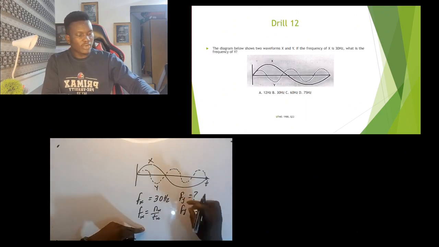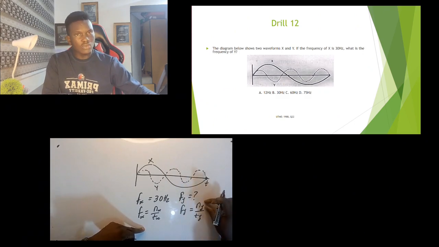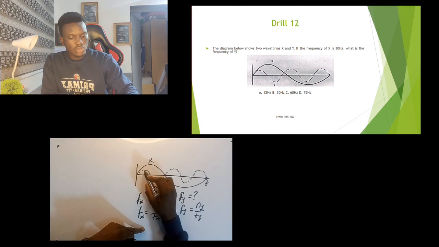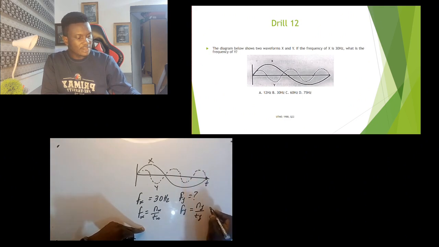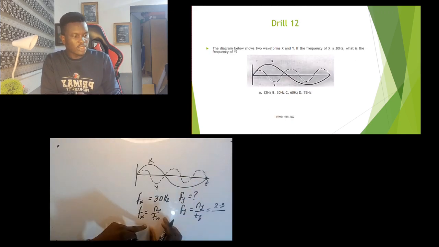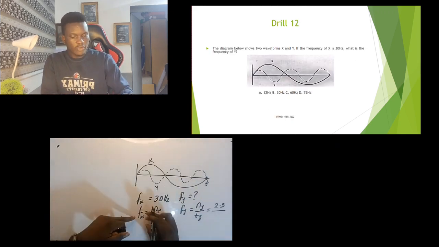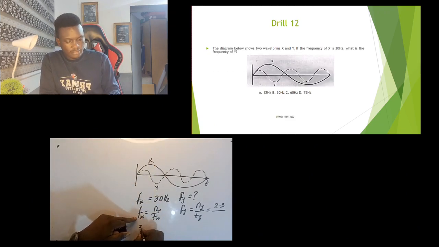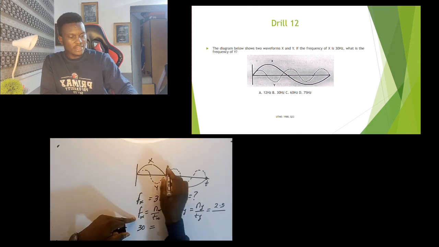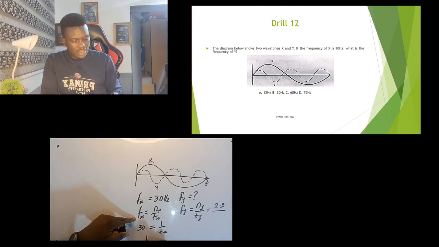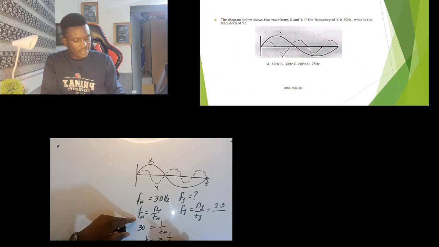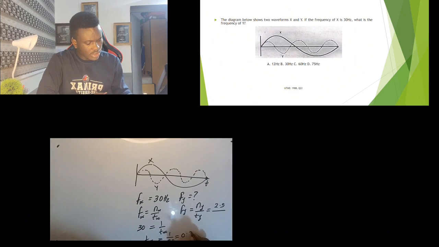So if I'm looking for the frequency of Y, do I know the number of cycles of Y? Yes, it goes like this: 1, 2 and a half. So that means it is 2.5. But do I know the time? I don't. I can find the time from here. Now you remember, the frequency of X is 30 and the number of cycles of X is just 1. So that's 1 over time of X. So that means the time of X is going to be 1 over 30.